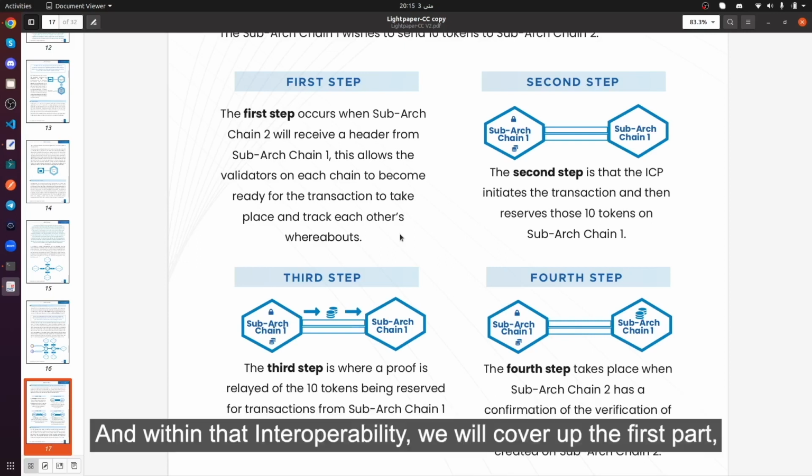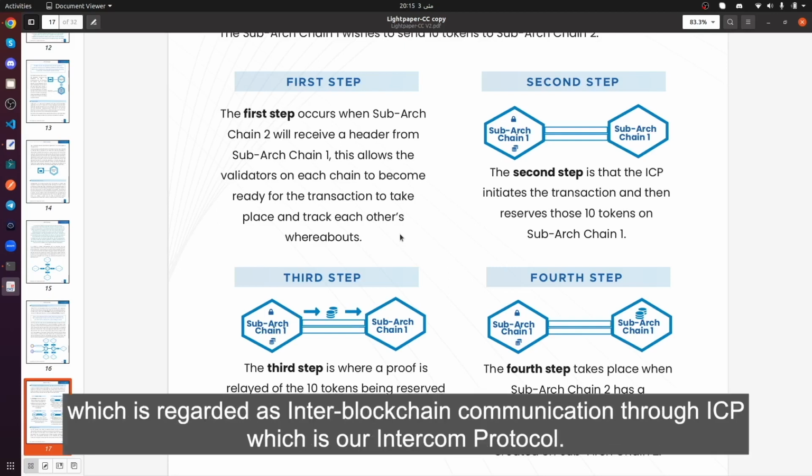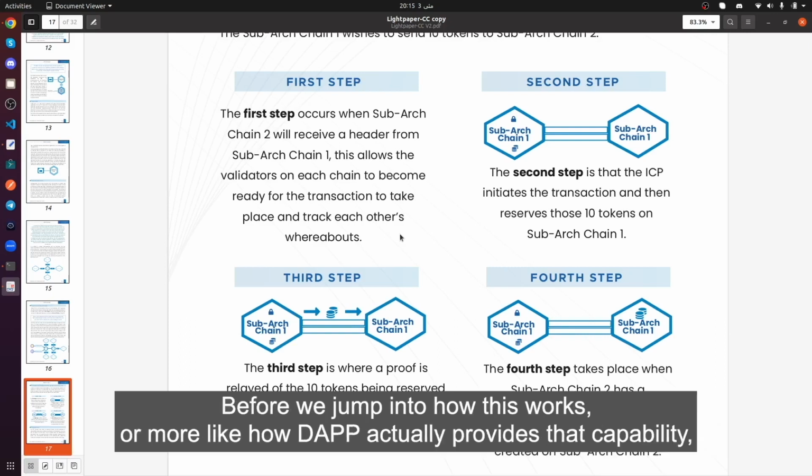Within that interoperability, we will cover the first part, which is inter-blockchain communication through ICP, our Intercom protocol.